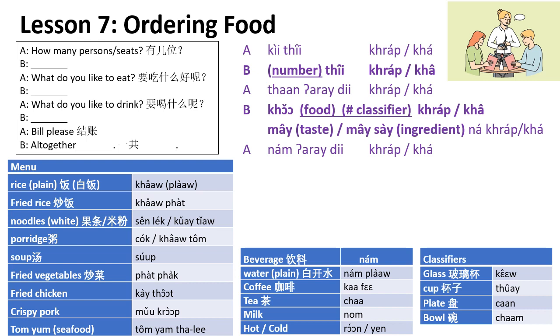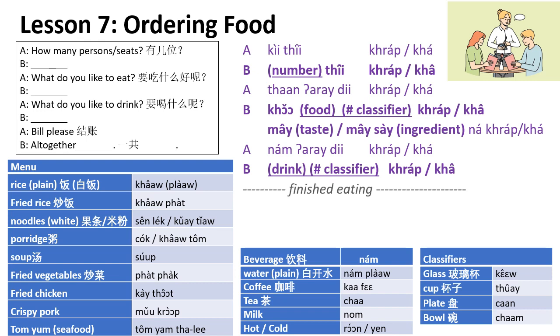And you can indicate whether you want them hot or cold. So กาแฟร้อน is hot coffee. กาแฟเย็น is iced coffee. ชาเย็น, iced tea. นมร้อน, hot milk. So you can say กาแฟร้อน 1 แก้วค่ะ, 1 glass of hot coffee. กาแฟเย็น 1 แก้วค่ะ also can. Iced coffee, 1 glass, please.